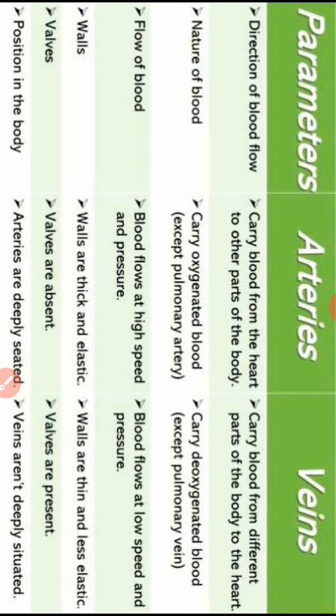Okay, and from this, pure blood enters into the organ, and from the organ the veins carry the impure blood. So from the organ the blood flows in veins at low speed and low pressure due to obstacles. Organs are obstacles, and when blood passes through the organ, the speed and pressure are reduced. So in veins the blood pressure is low and speed is also low.